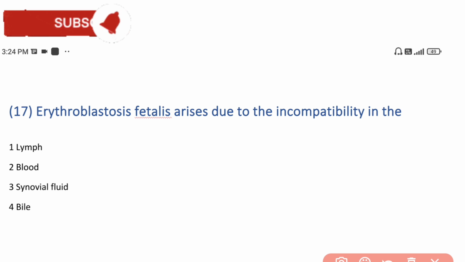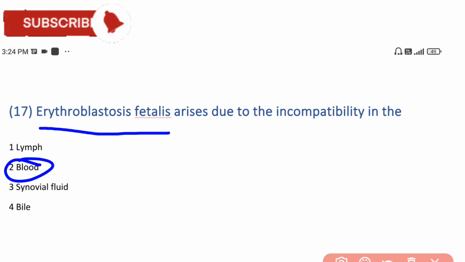First, what is erythroblastosis fetalis? That is a blood disease, also known as hemolytic disease of the fetus and newborn, that is caused by the IgG antibody of the mother. So that is a blood disorder caused by the antibody of the mother.